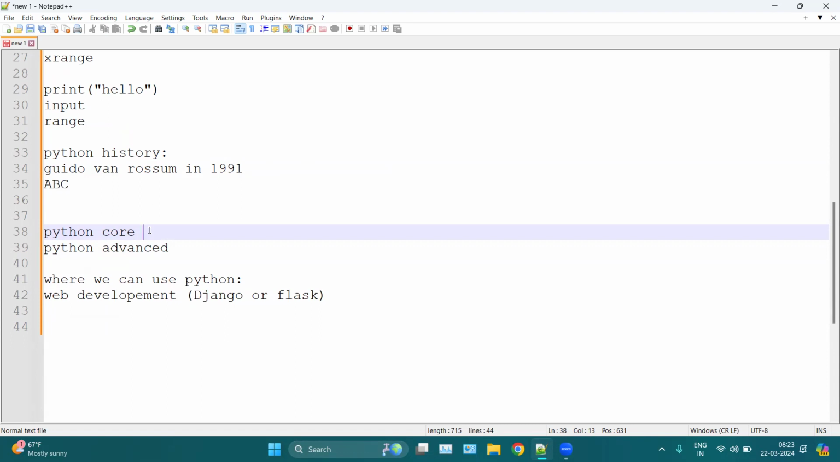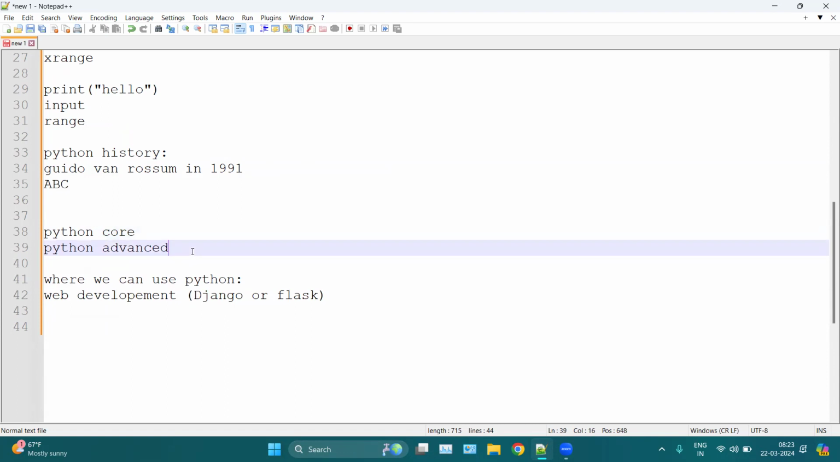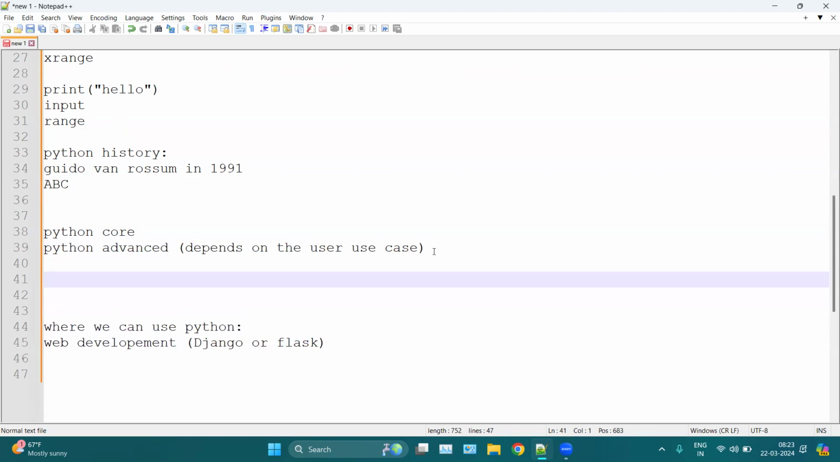Then we have Python advanced. Now, Python advanced is something which is not for everyone, right? Python advanced depends on the user's use case. For example, Python has many libraries and many frameworks, and it is not possible for the user to learn all these libraries, and it is also a waste of time. So what we can do is start with Python core and then understand your use case.